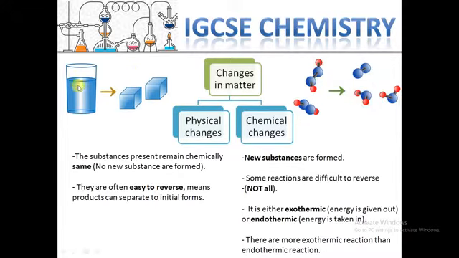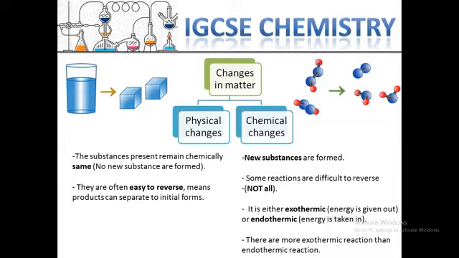All of these forms are physical changes. The movement between these forms is a physical change, and in all cases, the nature of water is the same. So the nature of water has not changed.